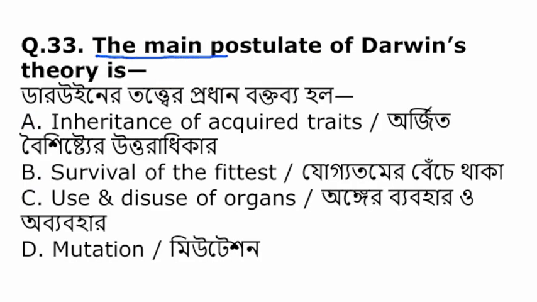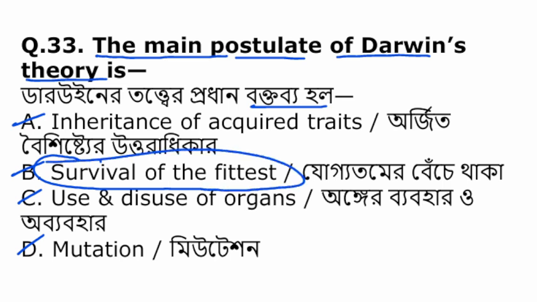The main postulate of Darwin's theory, যেটা ডারউইন থিওরির প্রধান বক্তব্যটা কি ছিল? Inheritance of acquired traits, survival of the fittest, use and disuse of organs, mutation. So among them, the postulate of Darwin's theory states the survival of the fittest. Main postulate was the survival of the fittest.